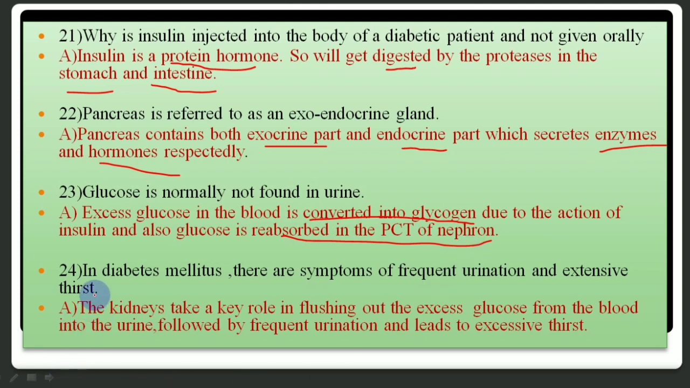In diabetes mellitus, there are symptoms of frequent urination and extensive thirst. The kidneys take a key role in flushing out the excess glucose from the blood into the urine, because this excess glucose is harmful to the body. How is it to be removed? It is removed by frequent urination, and due to frequent urination a person feels excessive thirst.